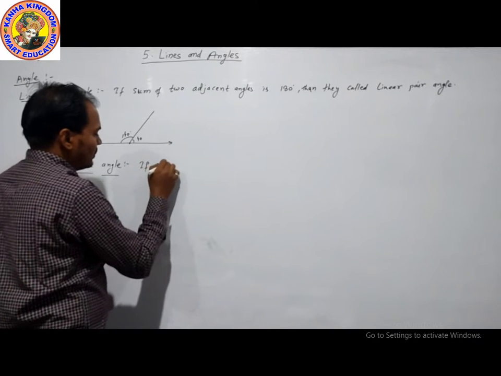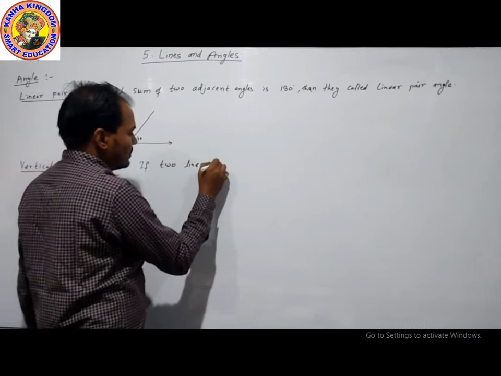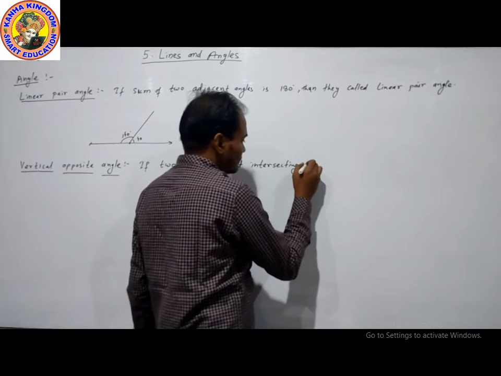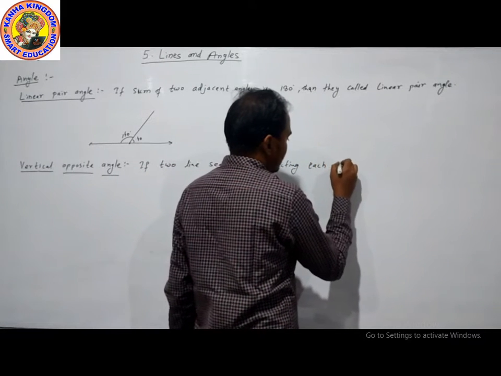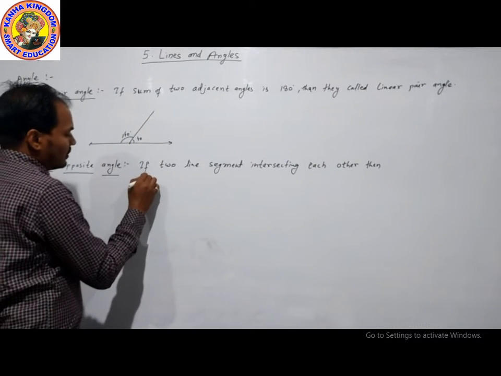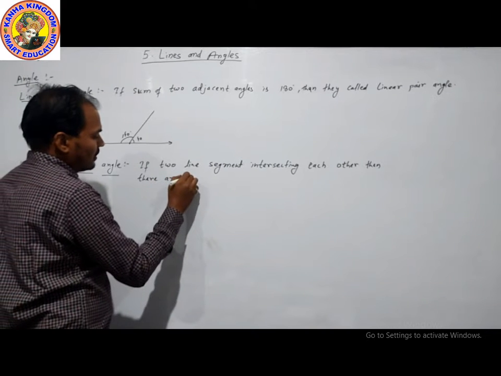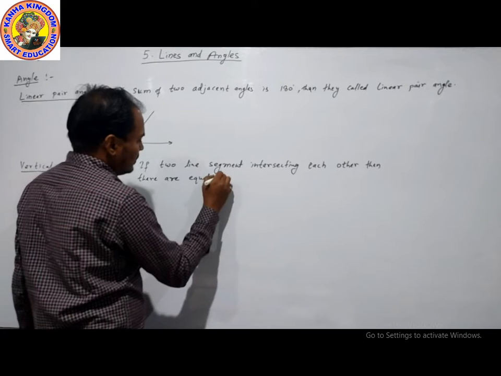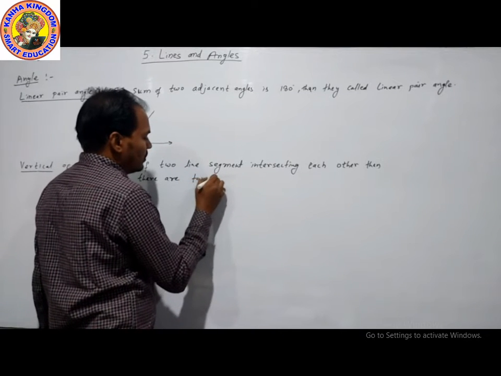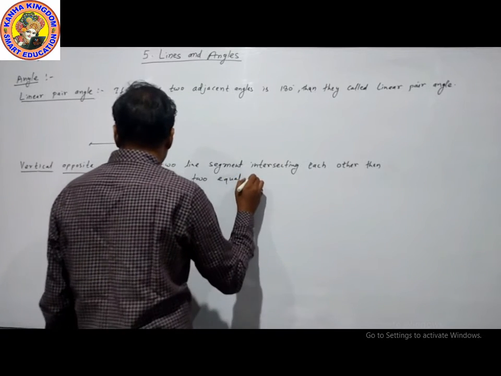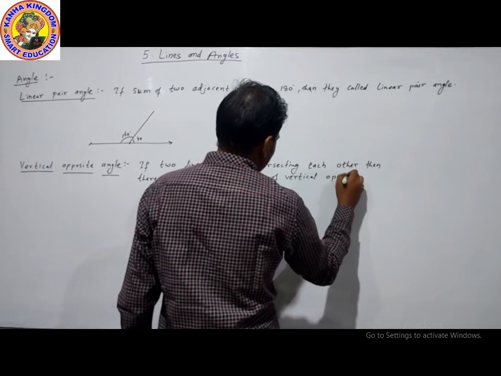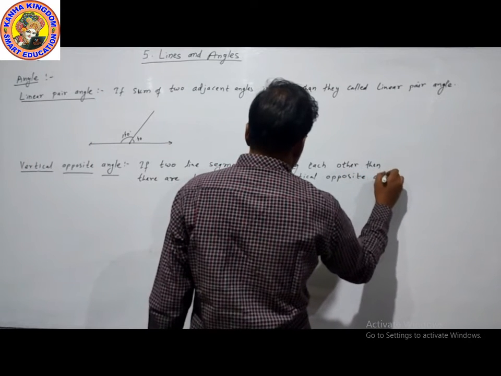If two line segments intersect each other, then there are two equal pairs of vertical opposite angles.